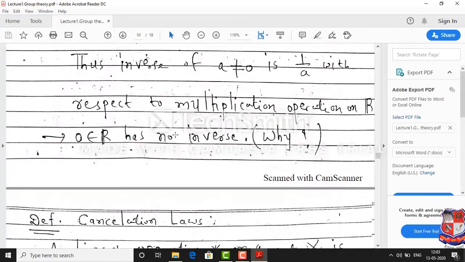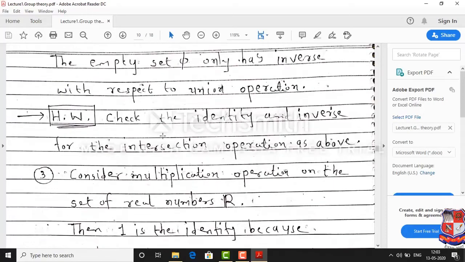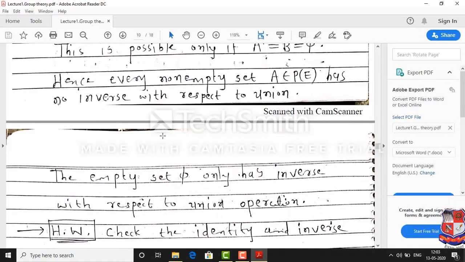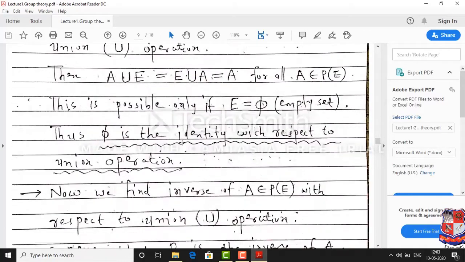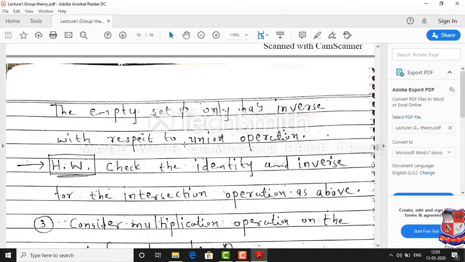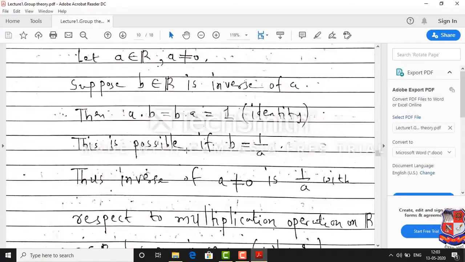So before we study new definitions, let us recall the different properties of binary operations. We have discussed that a binary operation is commutative if A star B equals B star A for every pair of elements A, B in the given set. Similarly, a binary operation is associative if A star (B star C) equals (A star B) star C.